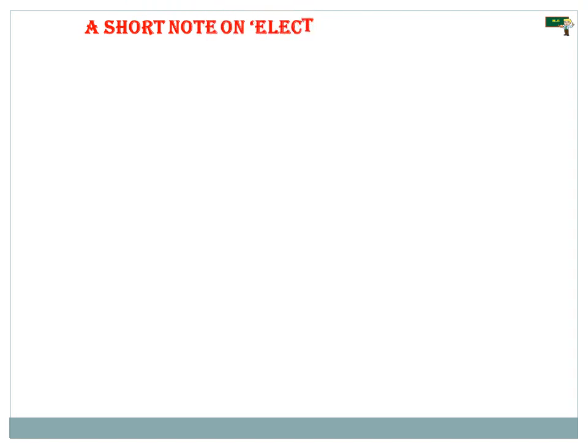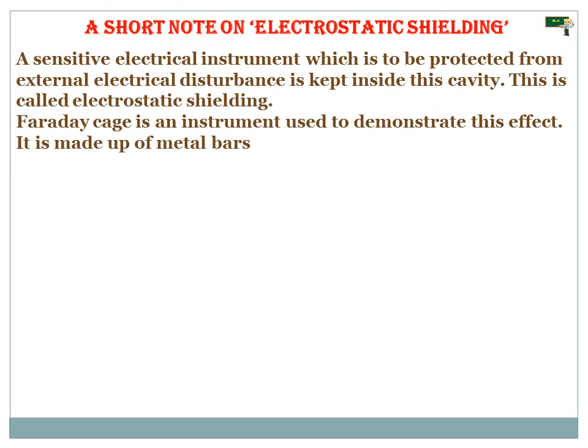A short note on electrostatic shielding. See, a sensitive electrical instrument which is to be protected from external electrical disturbance is kept inside a cavity. When you see any wire for current transmission, they insulate the wires because they want to shield them from electrostatic disturbance. So they shield all the wires, and this is called electrostatic shielding.